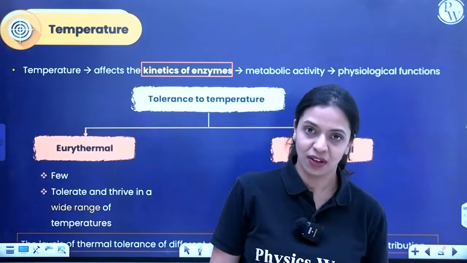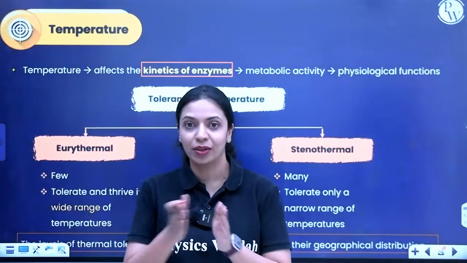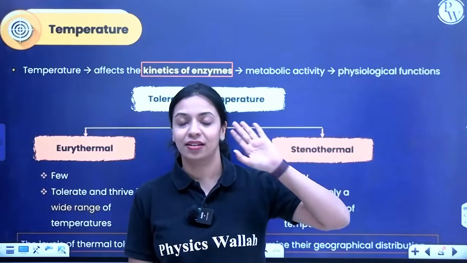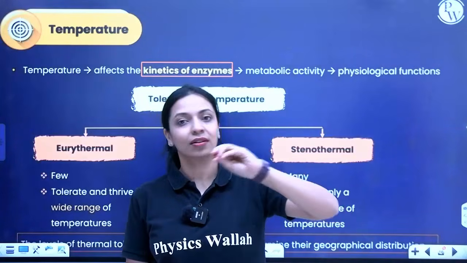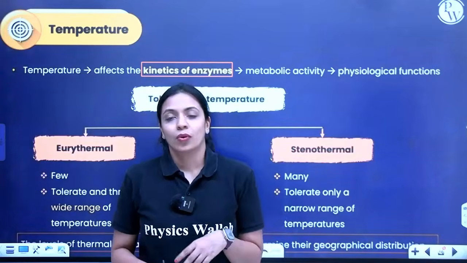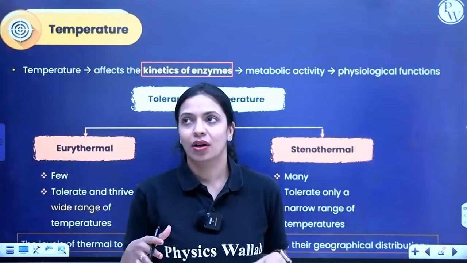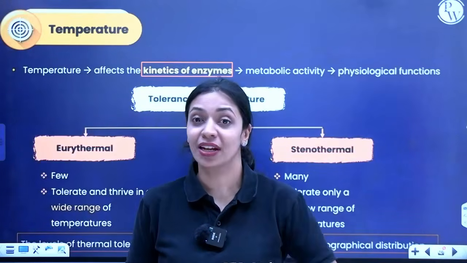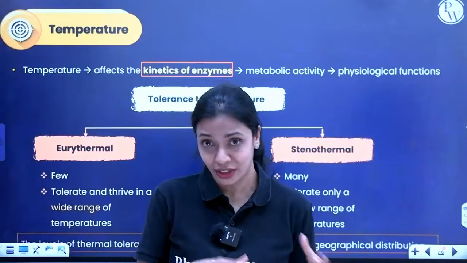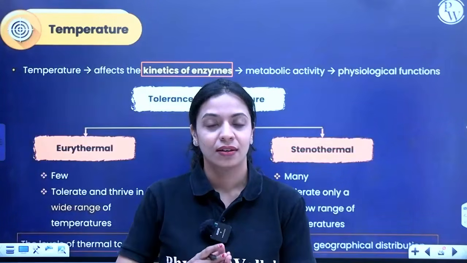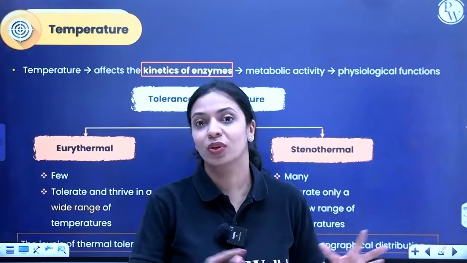If you look at nature, there are some organisms which can tolerate a wide range of temperatures, like humans. You find humans living in igloos even in the polar regions. You find humans living in Ecuador, very close to the equator, where the temperature is super high. Humans are found pretty much everywhere. We are able to survive in a wide range of temperatures. However, every living organism is not capable of that. Very few organisms have the ability to thrive in a wide range of temperatures. Most of them don't have that ability.